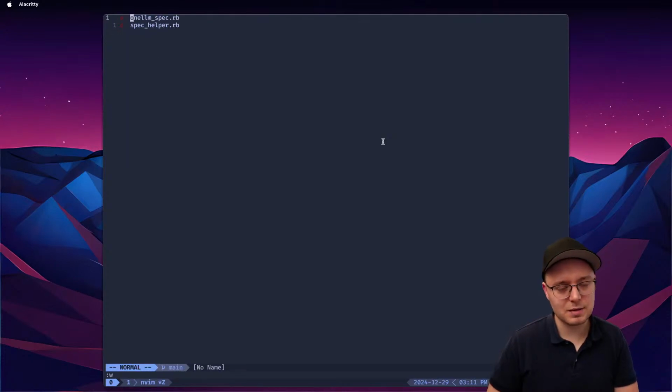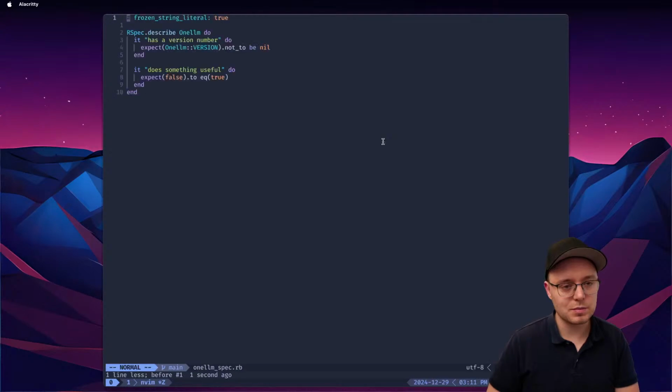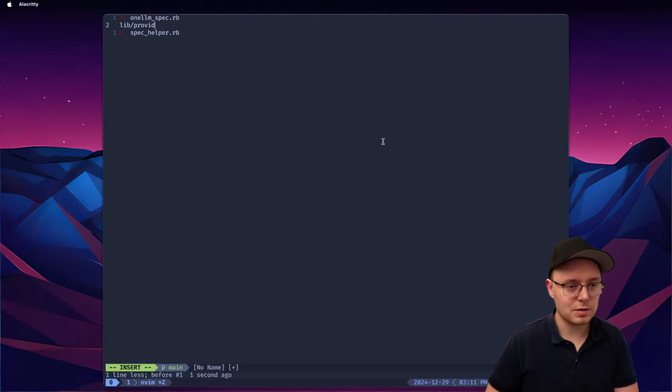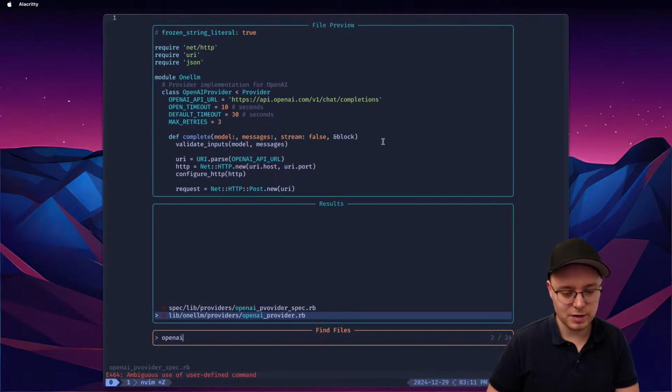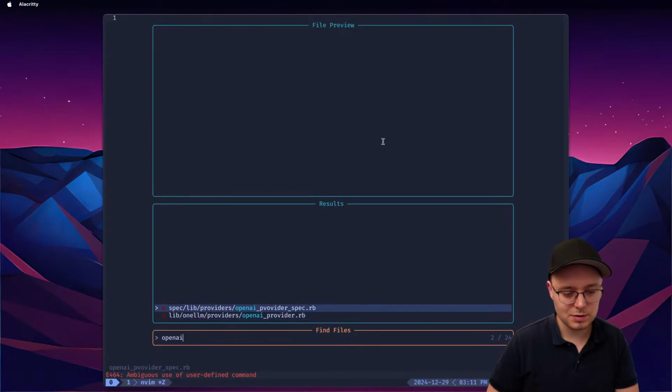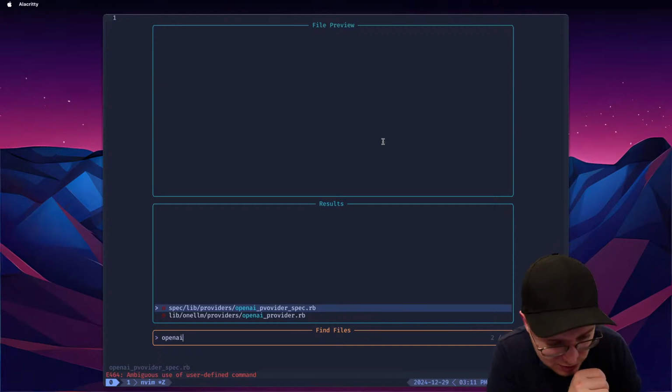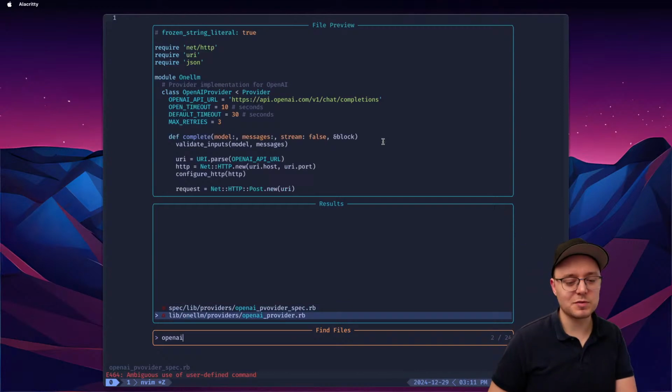So I go to spec, and then this is my library, right? So lib providers OpenAI. Is this one word? I think it was one word. Provider spec.rb. I think that was it. OpenAI provider spec. Should be lib though. Good question. Lib LLM and then providers.